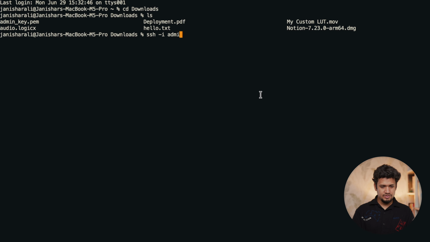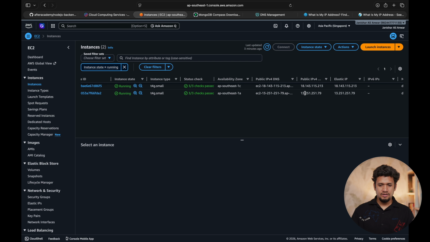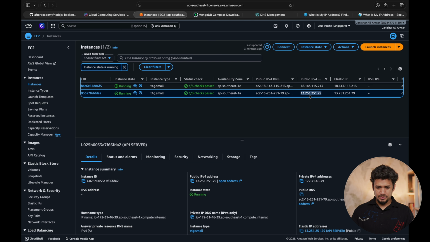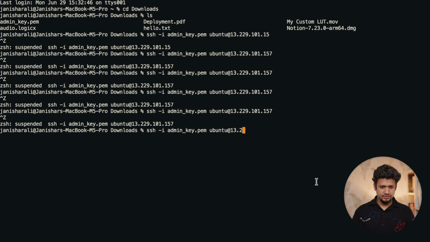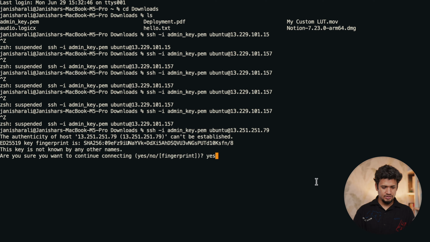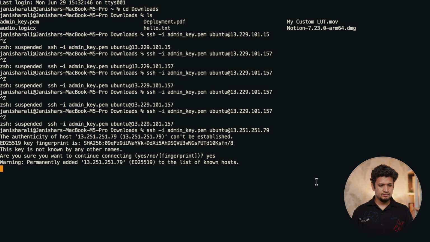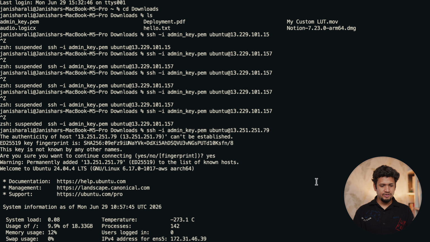It is admin, and the user is again the default username Ubuntu at the IP address. Now this is our public IP. Let's fix this. Yes. Now we have got access to our server.